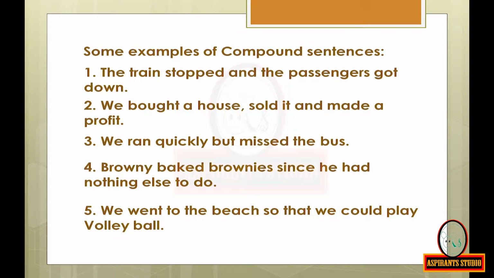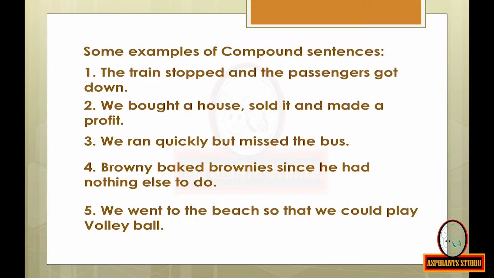Look at the next sentence. We bought a house, sold it and made a profit. We bought a house. We sold it. We made a profit. So we can split the compound sentence into three simple sentences. Now look at the third one. We ran quickly but missed the bus.